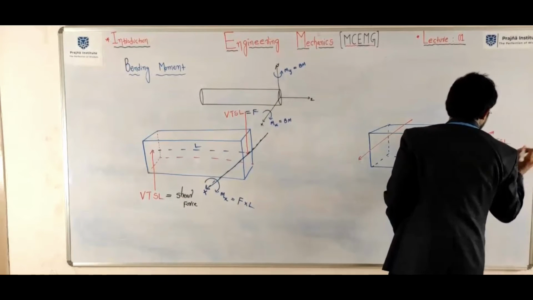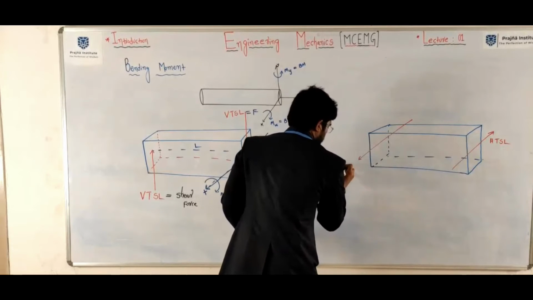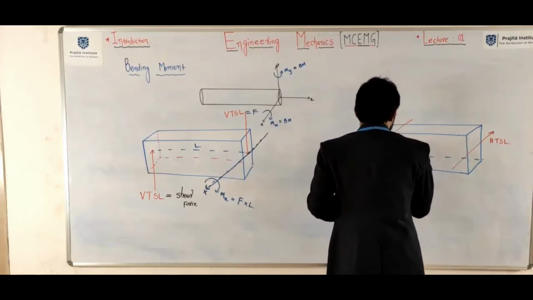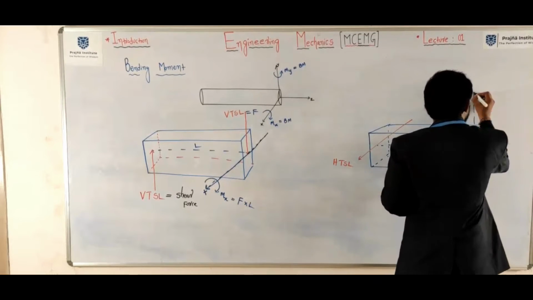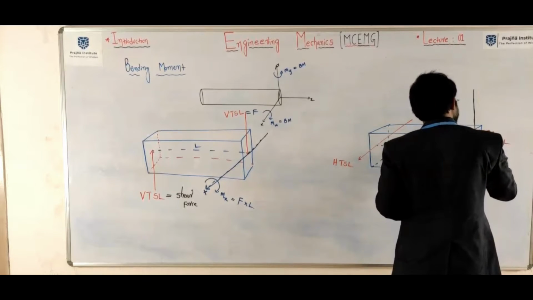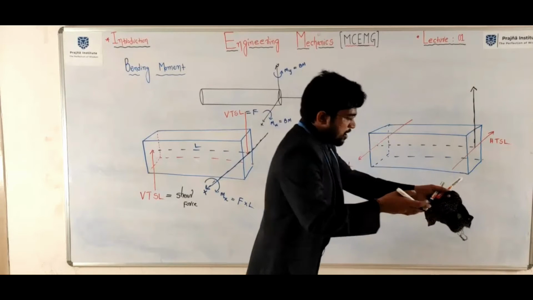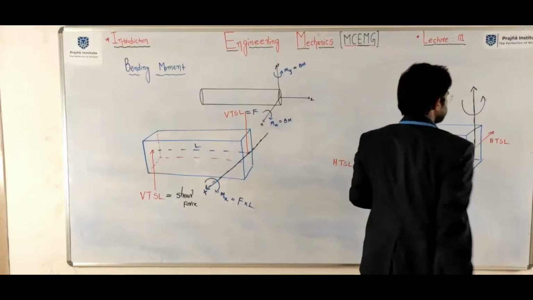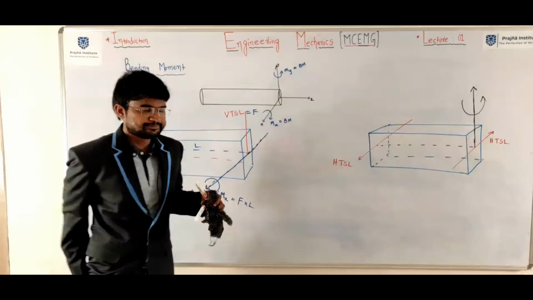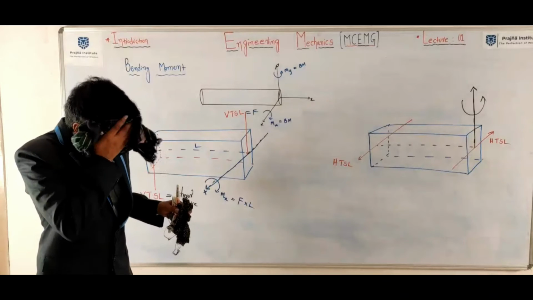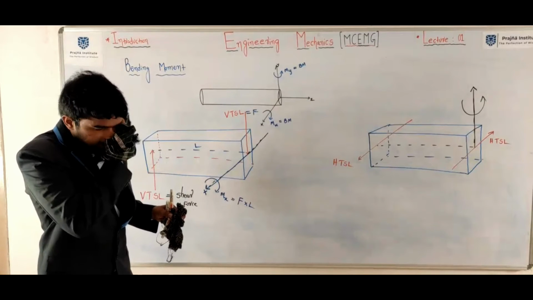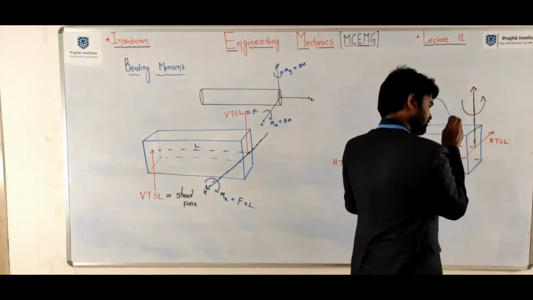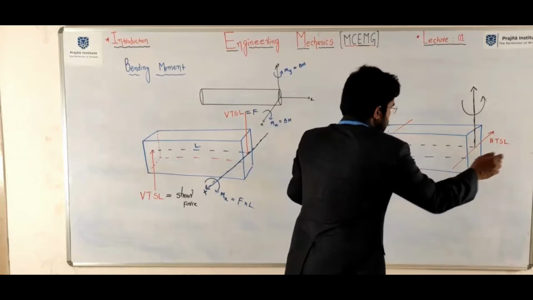Two equal in magnitude and unlike horizontal transverse shear loads will create a moment. Sorry, here one is a horizontal transverse shear load, and this is another one.